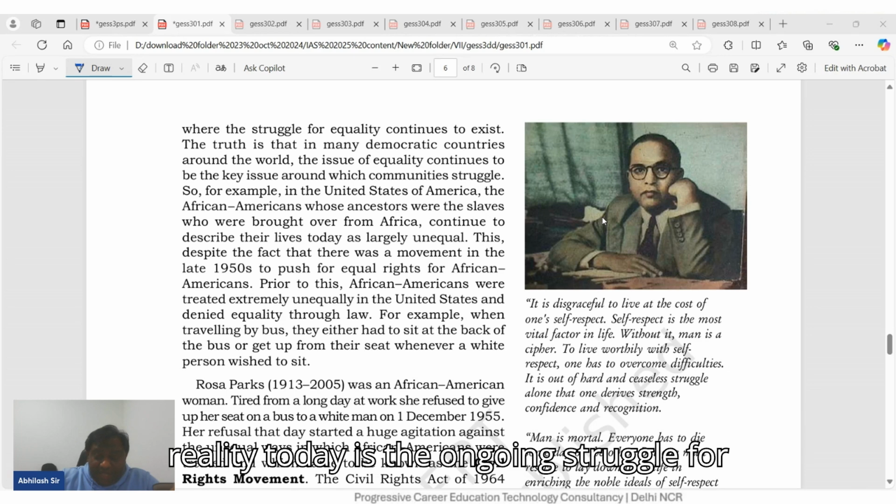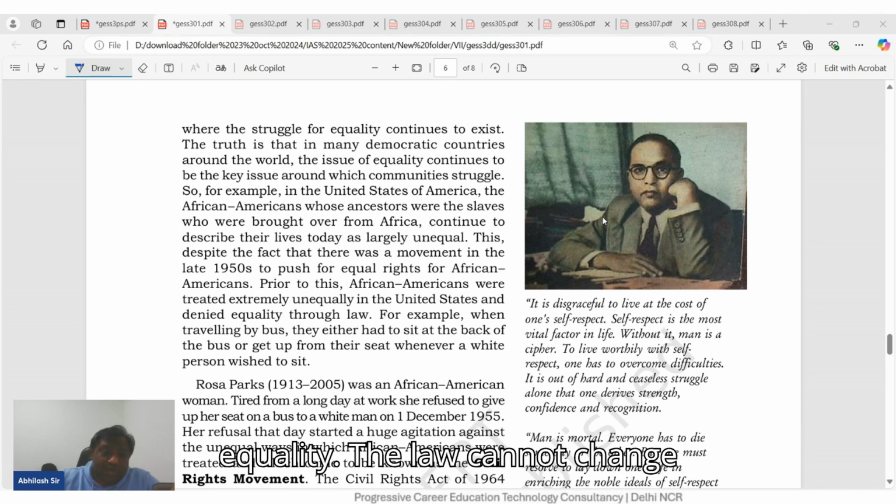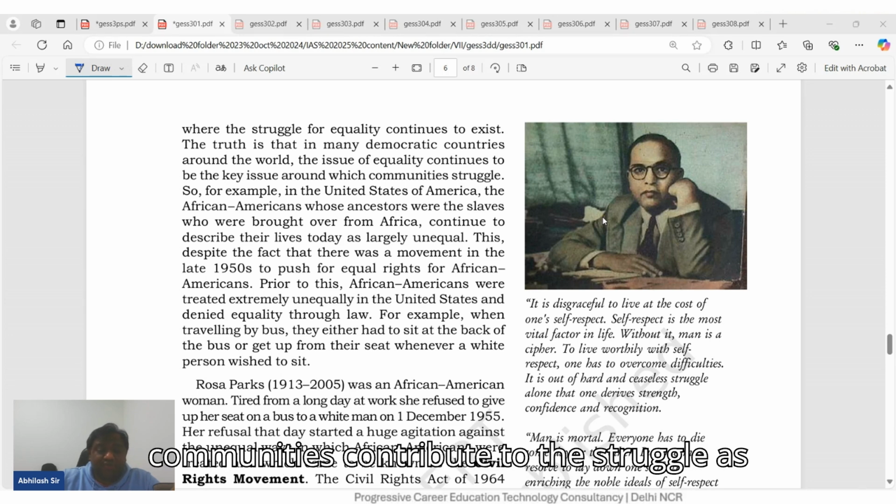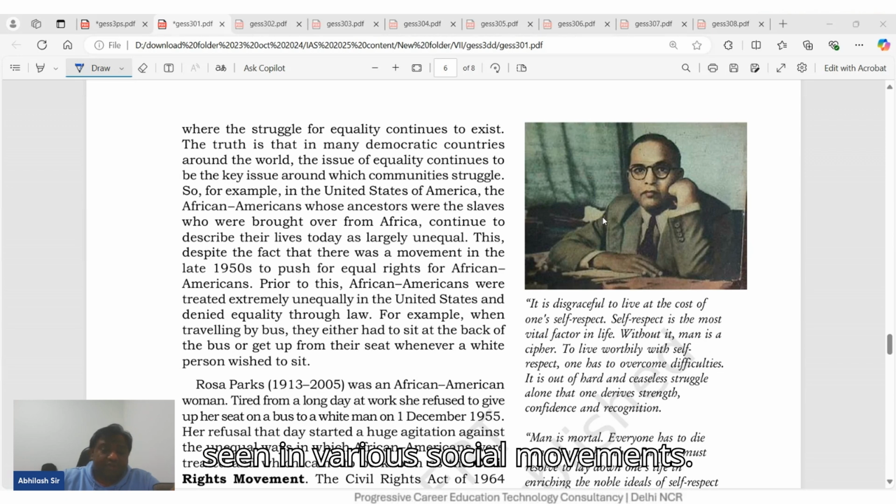So that is the law, but the reality today is the ongoing struggle for equality. The law cannot change societal attitudes alone. Discrimination based on caste, religion, gender, disability, and economic status still very well exists. Many of us might have faced it in front of us. Real change requires a shift in mindset, where every individual is seen as equal. Continuous struggle: establishing equality in a democratic society is an ongoing effort. Both individuals and communities contribute to the struggle, as seen in various social movements.